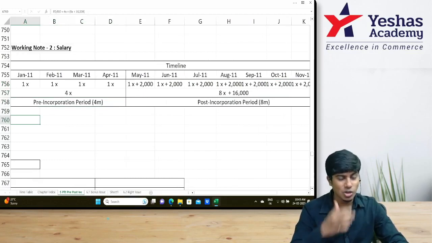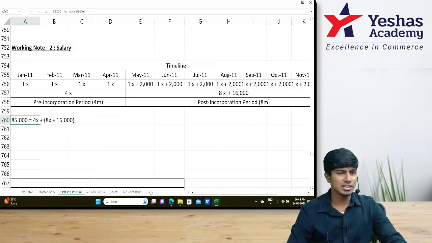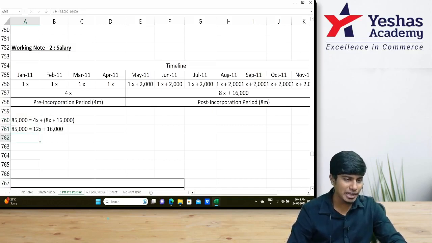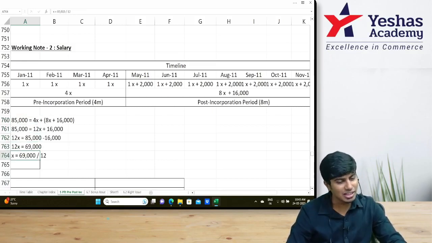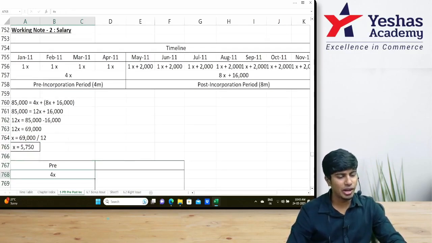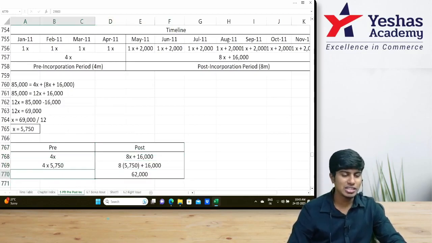Am I right? How much is the total salary? 85,000. Correct. 85,000 is 4x plus 8x plus 16,000. Solve for x. 8x plus 4x is 12x. I'll keep 12x one side. 85 minus 16 gives us 12x is equal to 69,000. X is equal to 69,000 divided by 12. X is equal to 5,750. Then pre is 4x, that is 4 into 5,750. Post is 8x plus 16,000, that is 8 into 5,750 plus 16,000. 23,000 and 62,000.